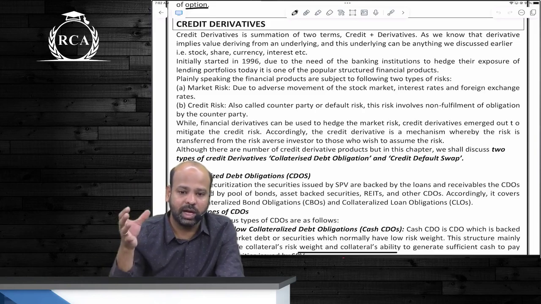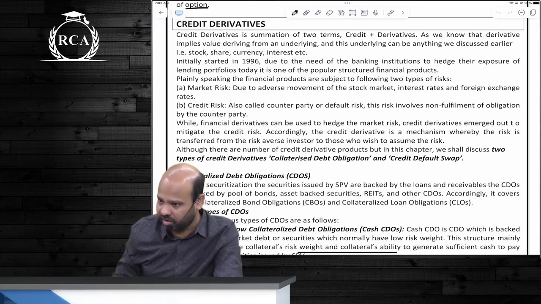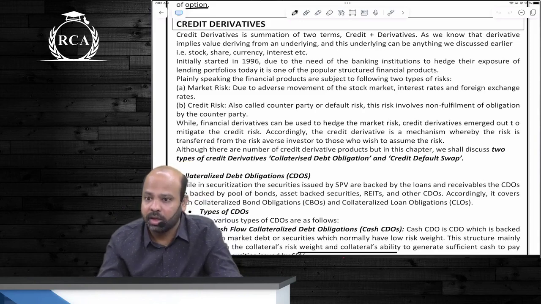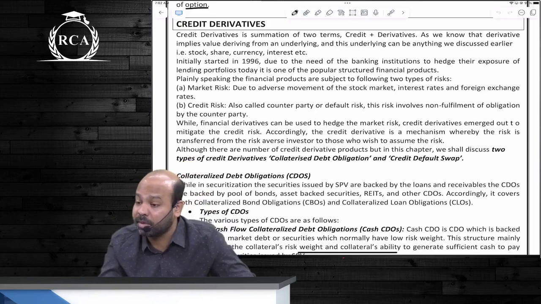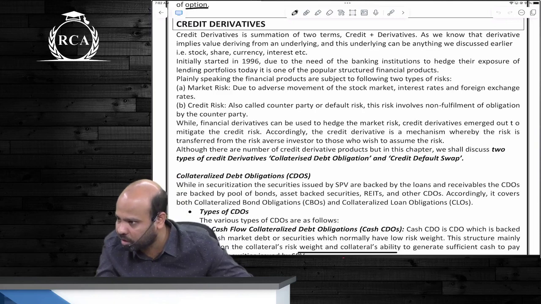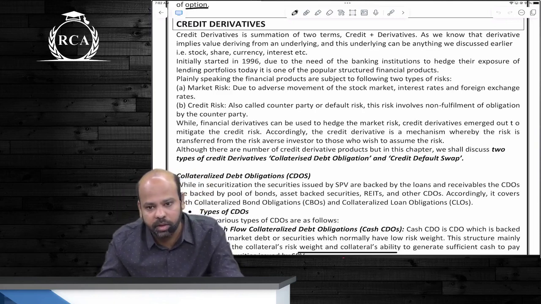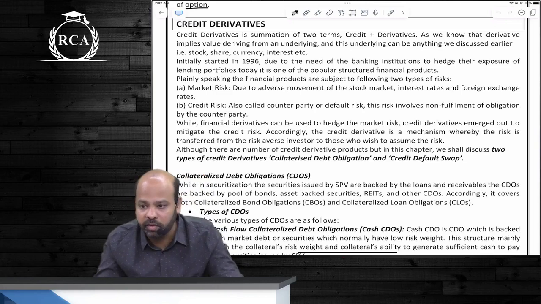Basically, beta, you have an underlying portfolio of receivables. It can be bonds, it can be any investment as such, guys. There's a possibility as such, beta, that there can be a default on that underlying security. You would want to pass on that risk to someone else. It is like insuring yourself. Sir, why will you pass on that risk to someone else?